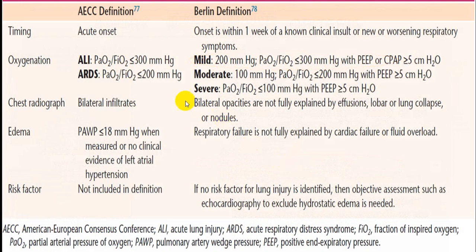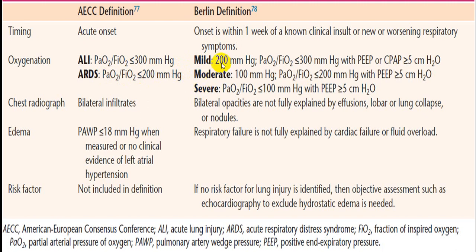Now they further divide according to the Berlin definition. We already told you that acute lung injury is less than 300, more than 200, but less than 200 is ARDS. And then further it is divided into mild, moderate and severe.